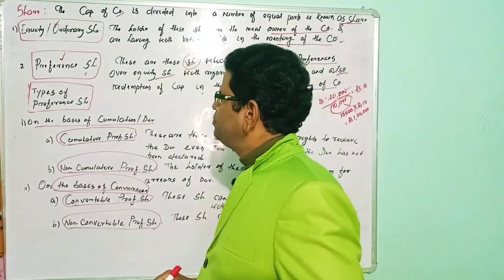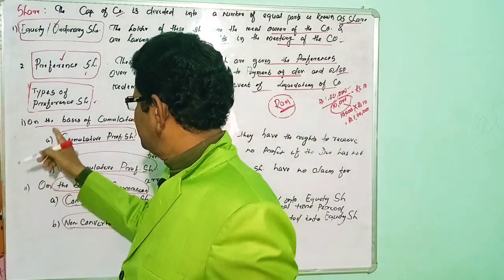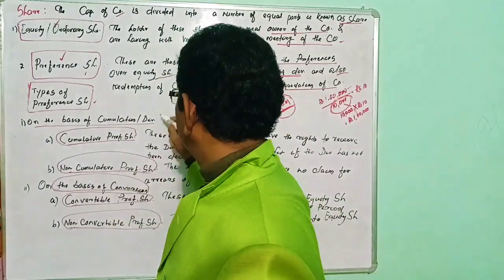Okay, what are the different types or kinds of preference shares? So the first one is on the basis of accumulation, or on the basis of the dividend.